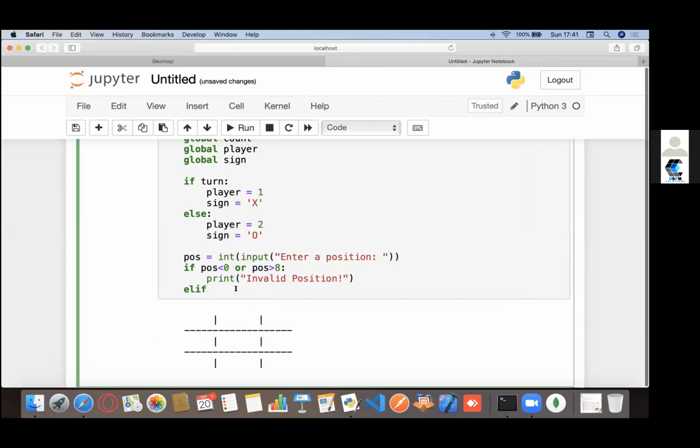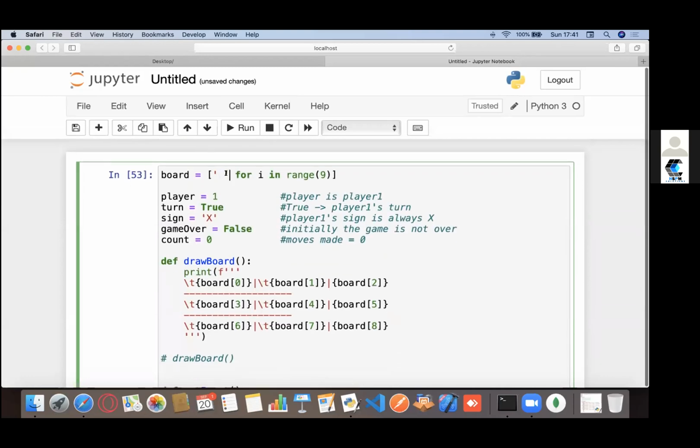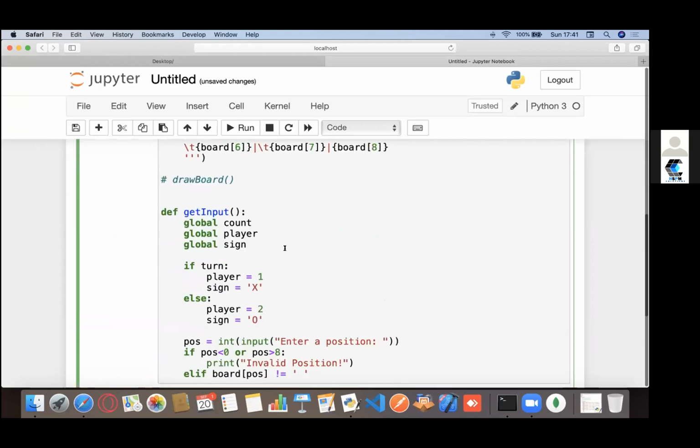So I want something like this: the position is occupied. For that, I need to check if board of position, the position that you entered, is not equal to a blank space, because my board is initially filled with a blank space, right? So if it's empty, it's going to be a blank space.